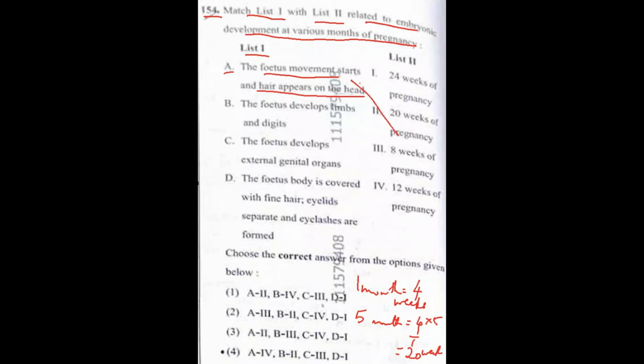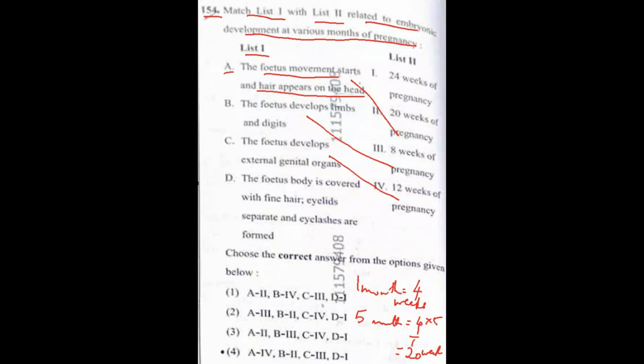So A2. Then B, the fetus develops limbs and digits. Fetus develops limbs and digits by 8 weeks of pregnancy. That means around 2 months, at the end of the 2nd month. Then option C, the fetus develops external genital organs. That comes by 12 weeks of pregnancy.